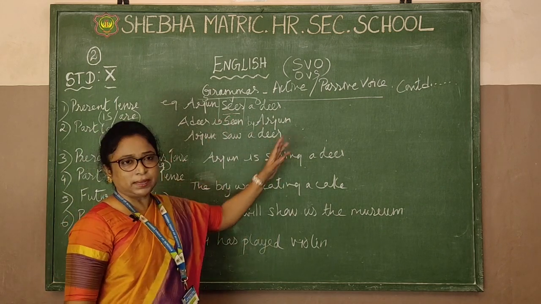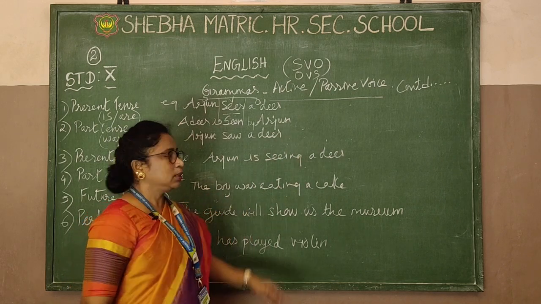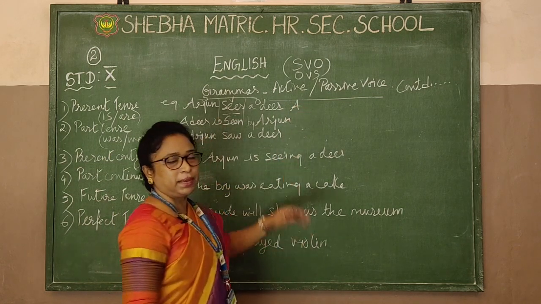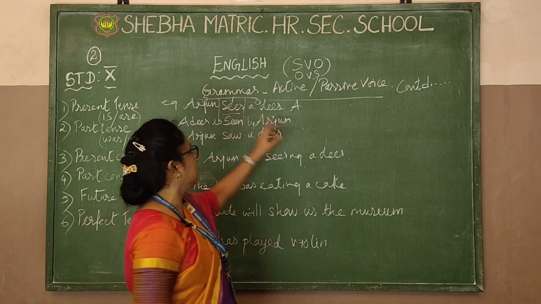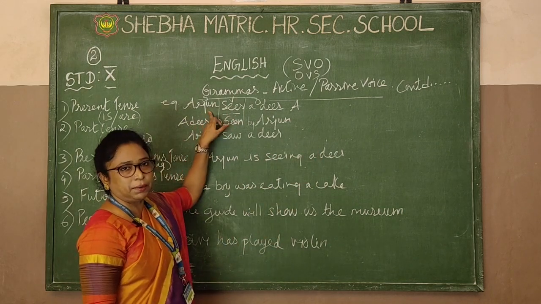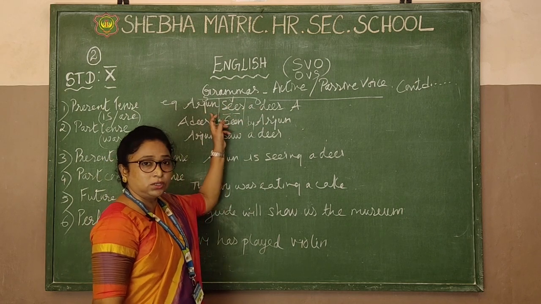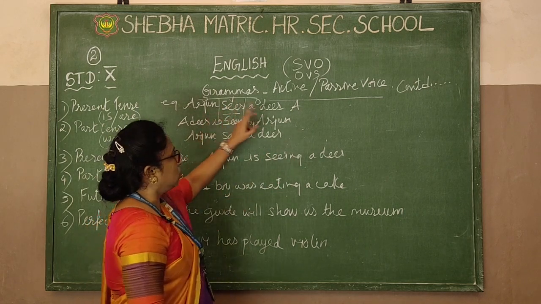How do you differentiate active and passive voice? In active voice, the main part of the sentence is the subject. Arjun sees a deer. Arjun is the main focus. So that you can understand.